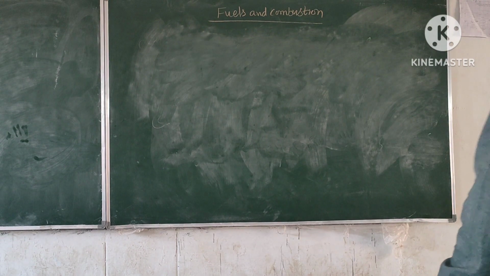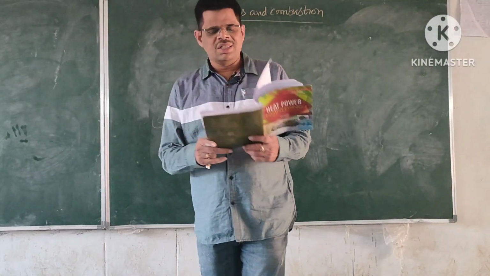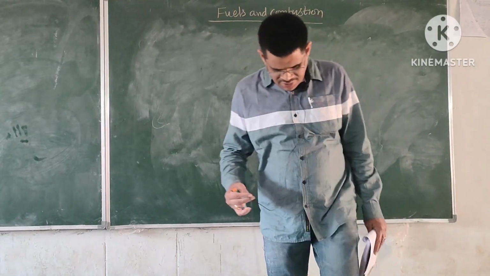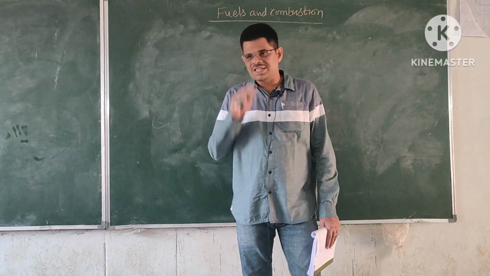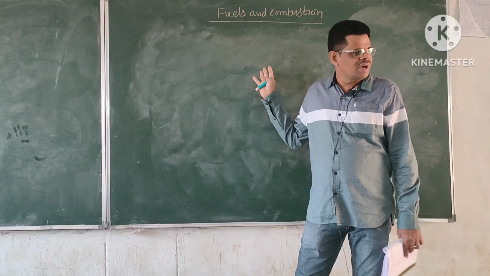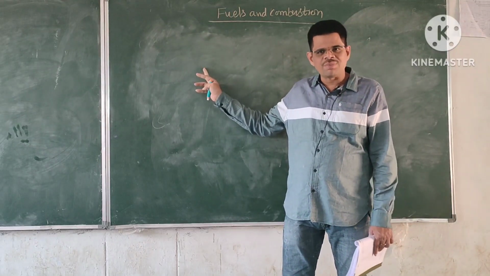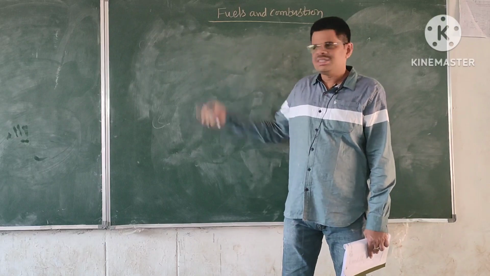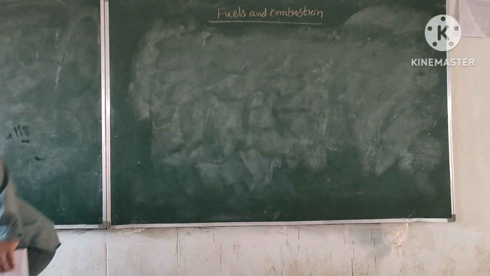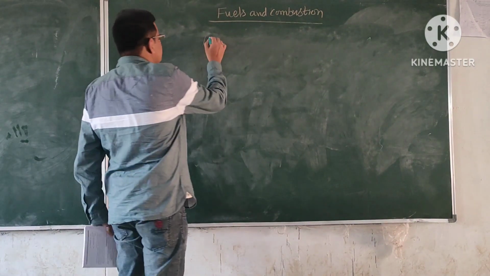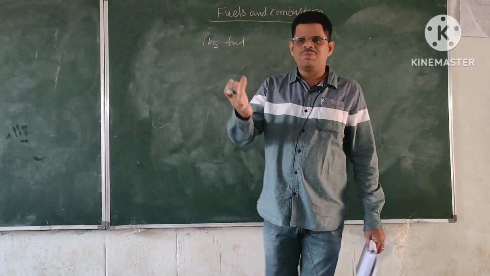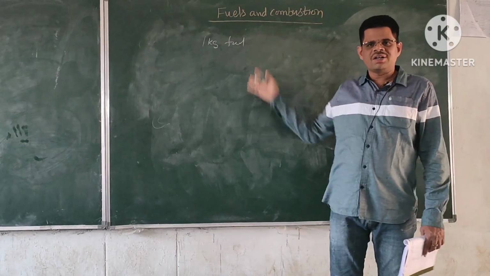Right. Now the next topic is the quantity of air required for the process of combustion. ఎంత quantity of air అనేది మనకు కావాలి. See, for example, carbon ఉంది. If you want to burn carbon, how much quantity of air is required? Say, if you want to burn 1 kg of carbon, how much quantity of air is required? Similarly, a fuel, 1 kg. You have taken 1 kg of fuel. In this 1 kg of fuel, it may have carbon, hydrogen, all these constituents.